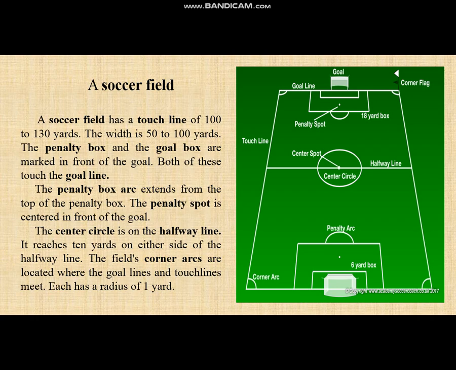The penalty spot is centered in front of the goal. The center circle is on the halfway line. It reaches 10 yards on either side of the halfway line. The field's corner arcs are located where the goal lines and touch lines meet. Each has a radius of 1 yard.